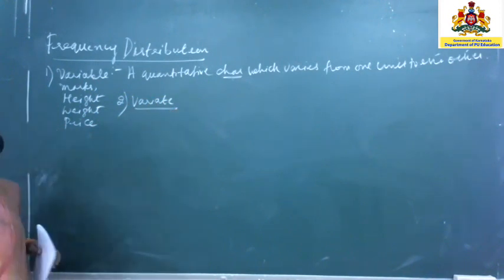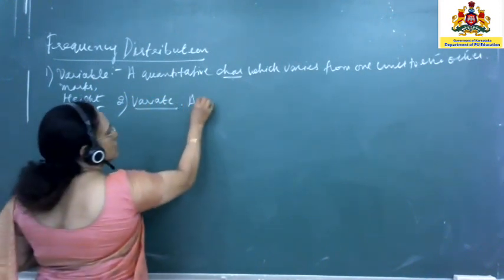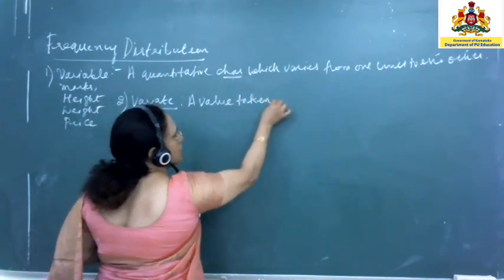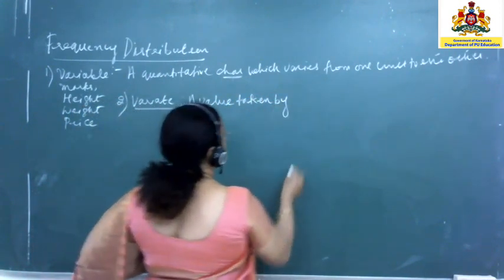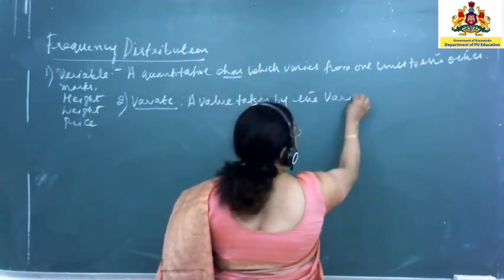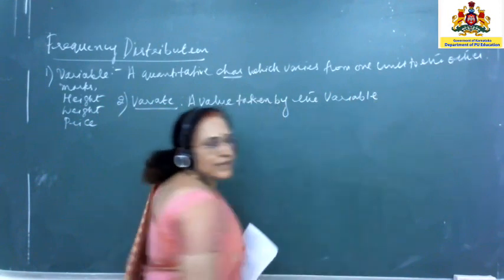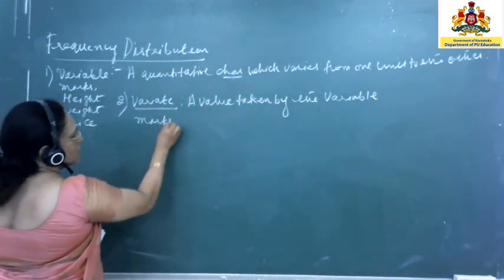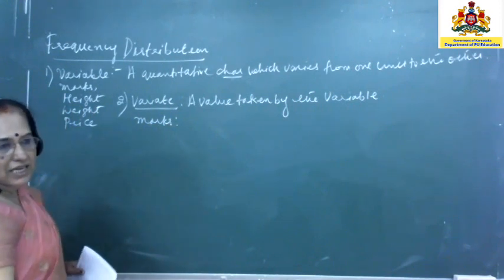Variate refers to a value taken by the variable. What is it? A value taken by the variable. Now let us assume that marks of say 10 students in a test are as follows.